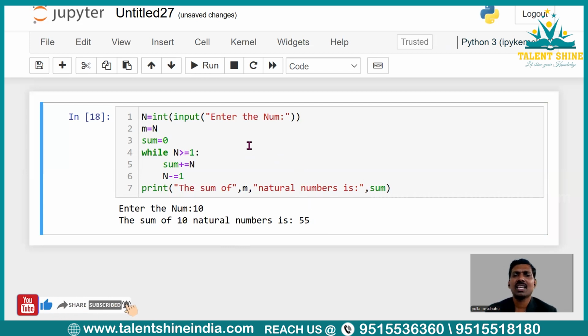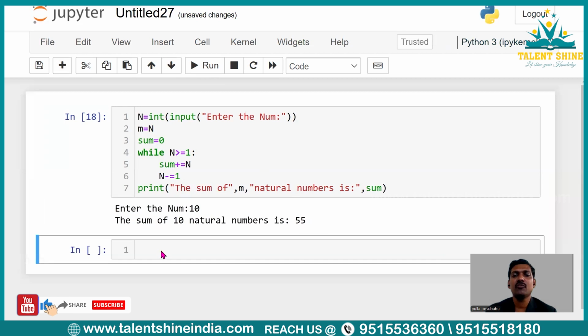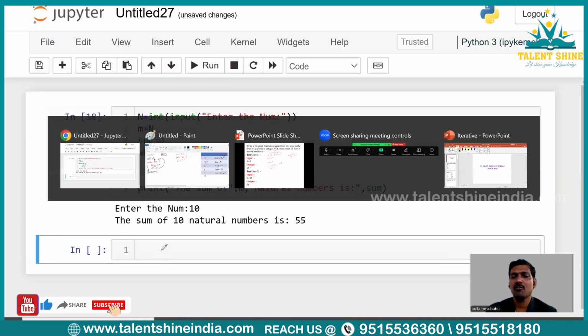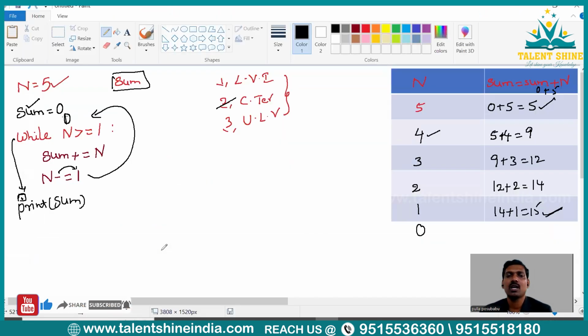Now, can you write the program without using this loop? Yes, you could write it. So since you are already familiar with the sum of first n natural numbers formula, so if this is approach number one, so you could take now approach number 2. So in this case, what I'm going to do is, n value given by the user, that is 5.